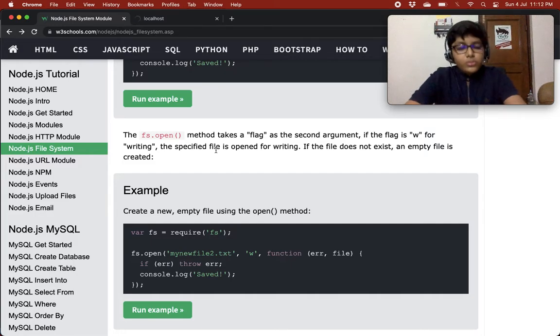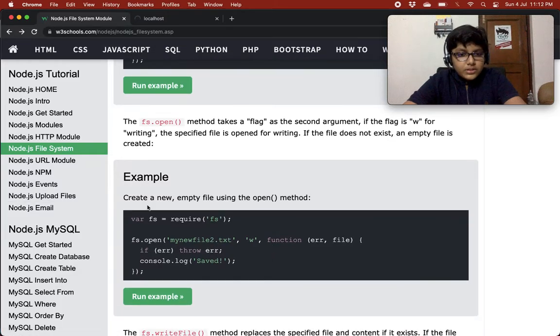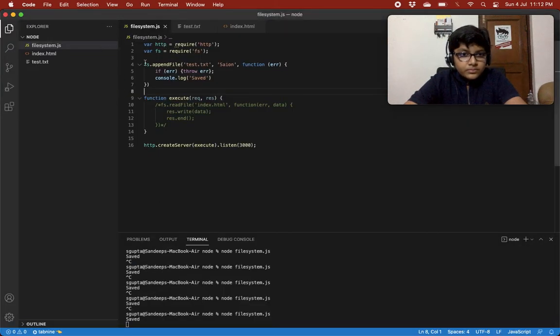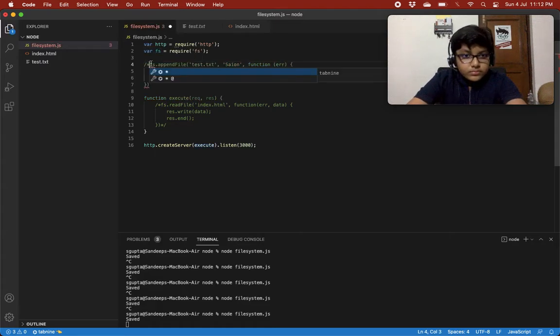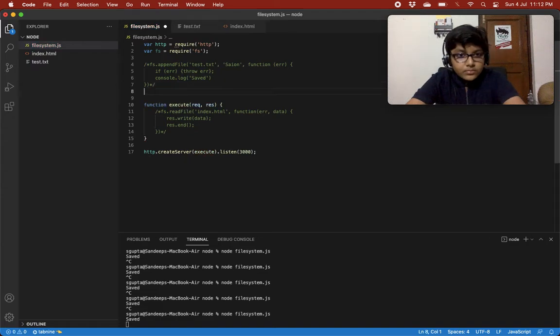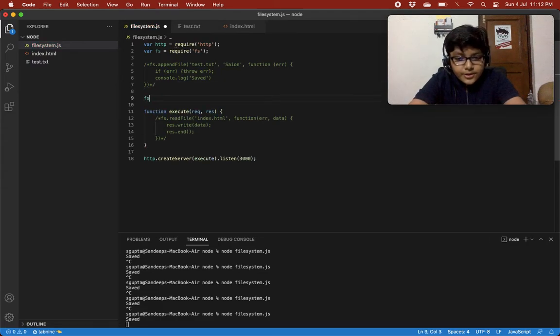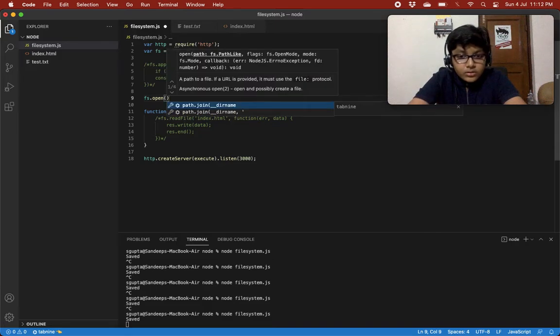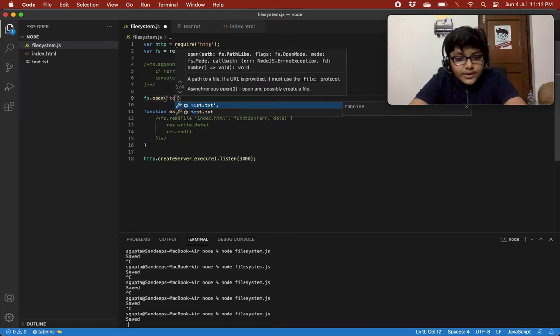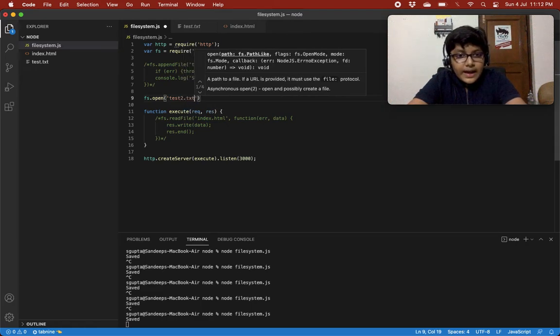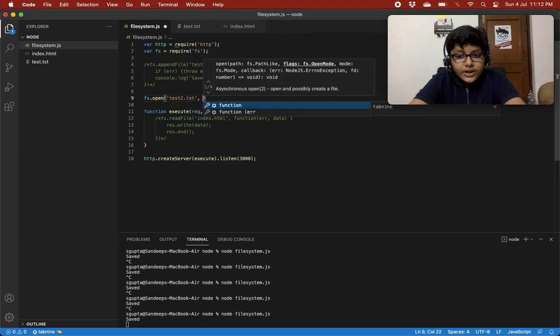Okay, so let's try this over here. Let's comment this out. We can just do fs.open with test2.txt. As it does not exist, it would create a new file.